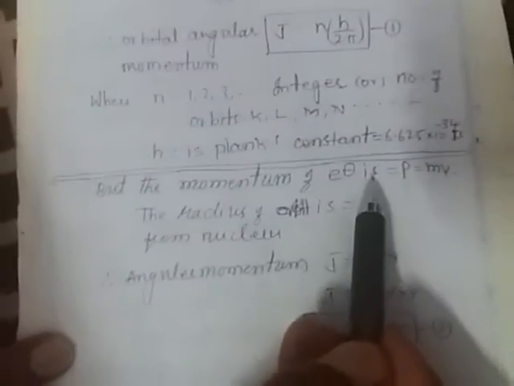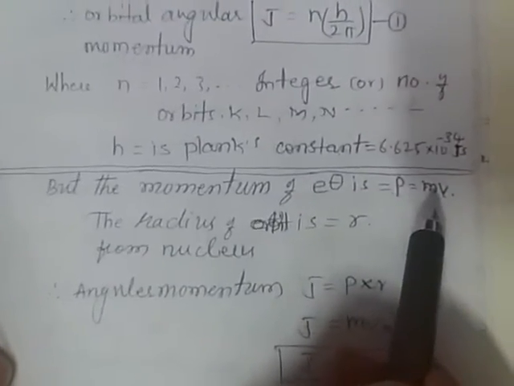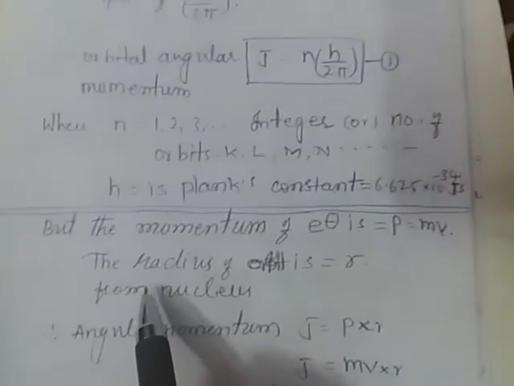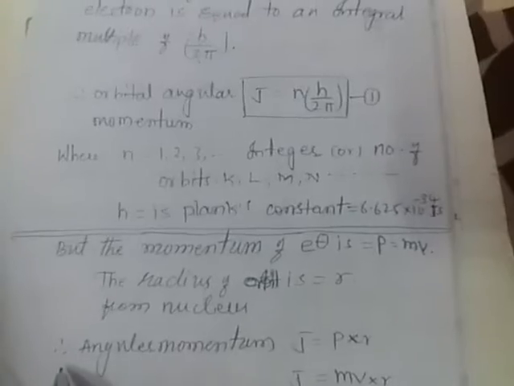The momentum of the electron is p equals m into v, mass into velocity. The mass of the electron is m and its linear velocity is v. The product of mass and velocity is called momentum, so the electron momentum p is equal to mv. The radius of the orbit is represented by small r. Therefore angular momentum J is p cross r.